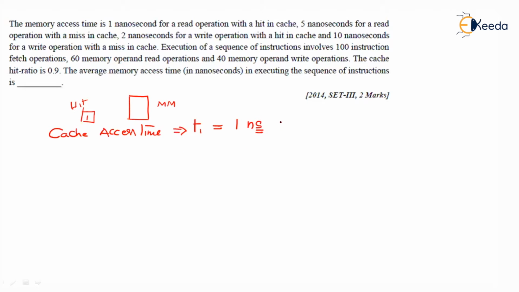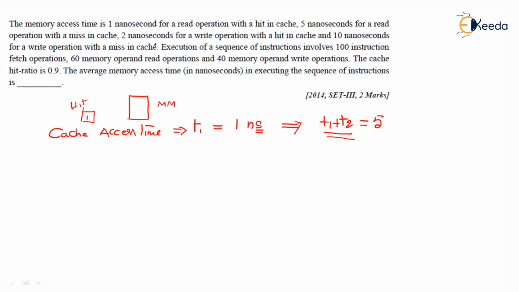So T1 plus T2 itself is equal to 5. Why have we come to a conclusion like this? Because if the main memory access time had been given separately, it should be added. But here in the question, it is clearly given that it is 5 nanoseconds for a read operation with a miss in cache directly. So T1 plus T2 collectively is equal to 5.